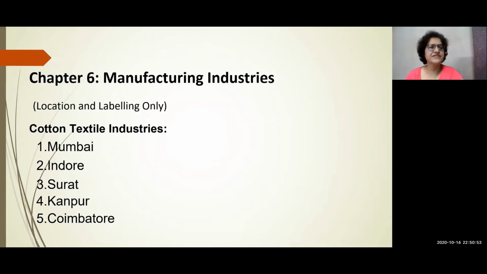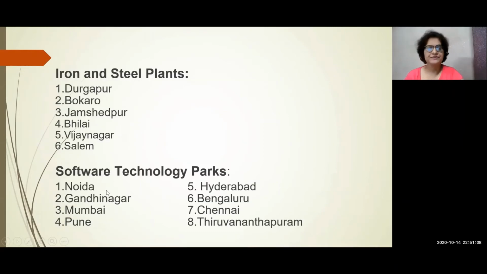Then manufacturing industries, for location and labeling, cotton textile industries. If I talk about cotton textile industries, then important cities are Mumbai, Indore, Surat, Kanpur and Coimbatore. Iron and steel plants.